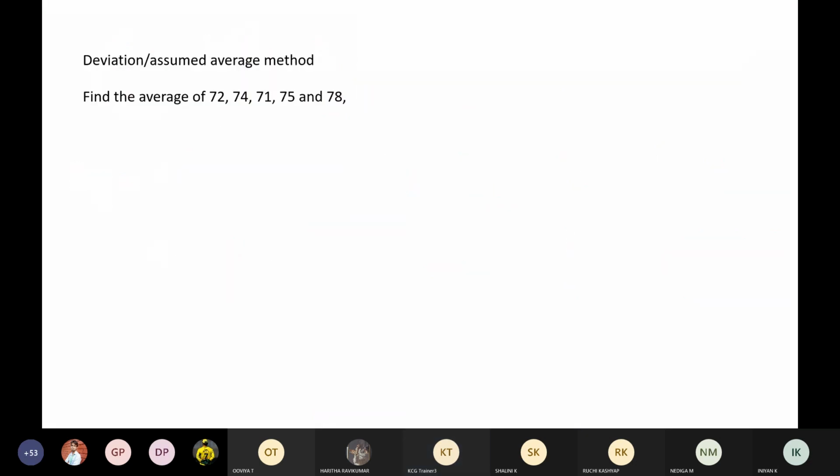let's take this question. The given numbers are 72, 74, 71, 75, and 78. First of all, are they in AP? Yes or no? And if you're thinking, sir, they are in AP but not in the correct order, even if you write them in ascending order, what will you have? 71, 72, 73 is missing, 74, 75, 76, 77 is missing, 78. So the given numbers are not in AP. Very good.